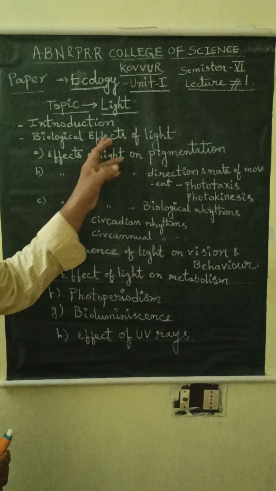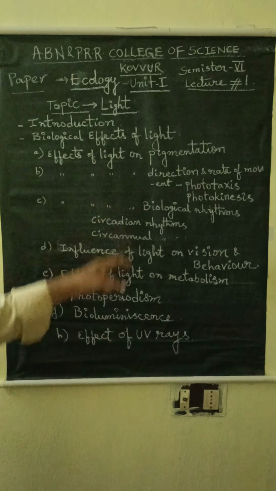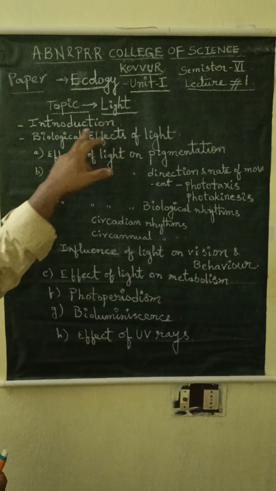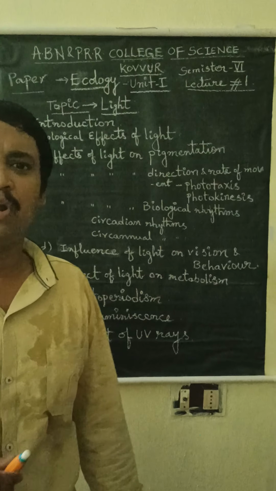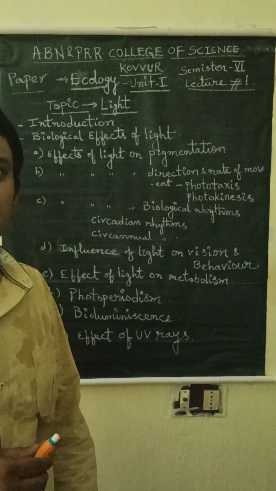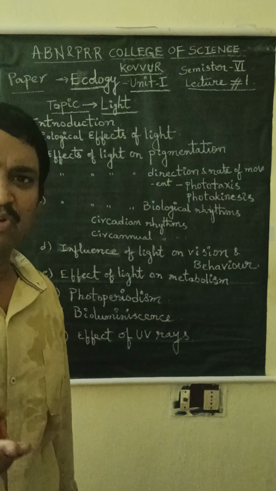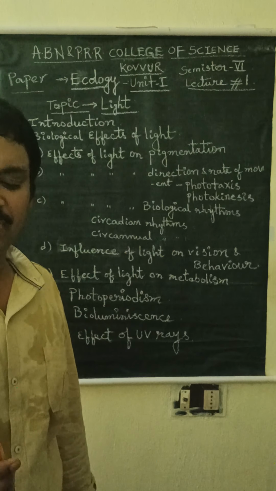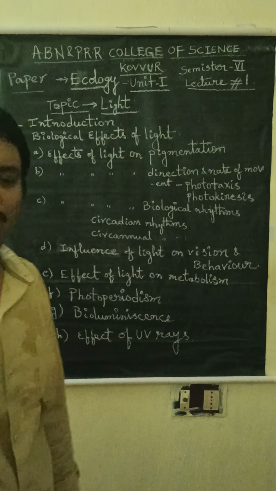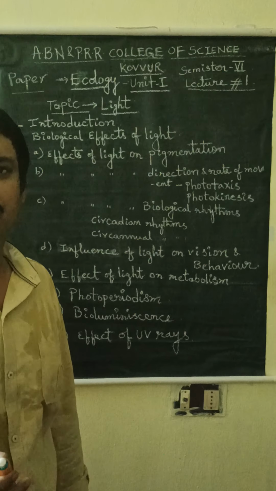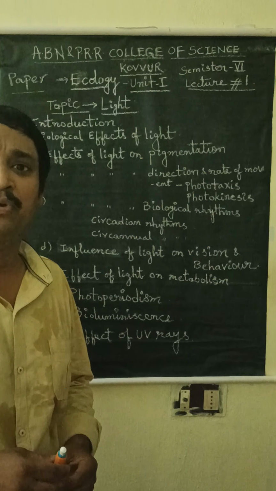Next, first of all, these are the different contents of the light. And first one is introduction. Light is one of the most important abiotic factors, and without light we cannot survive, because light is the most important factor which is very essential for the plants to perform photosynthesis. Without photosynthesis we cannot survive, because the plants are the major biotic components.